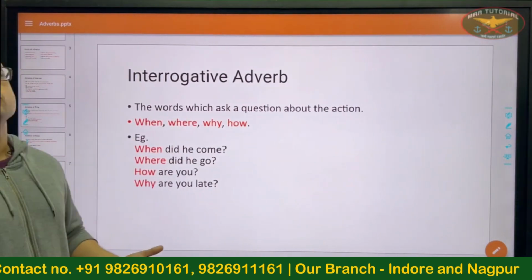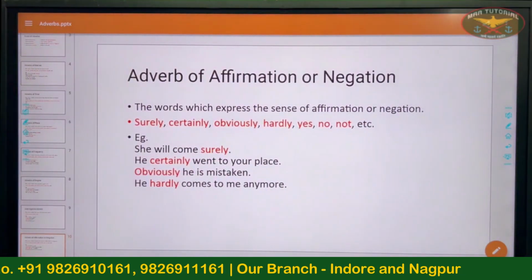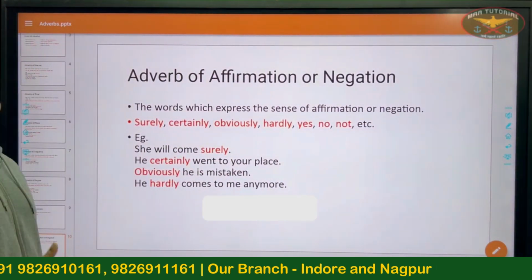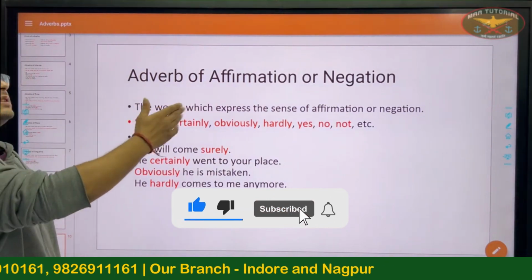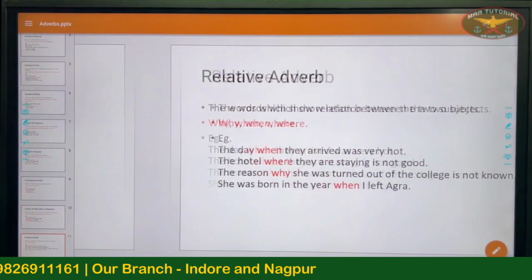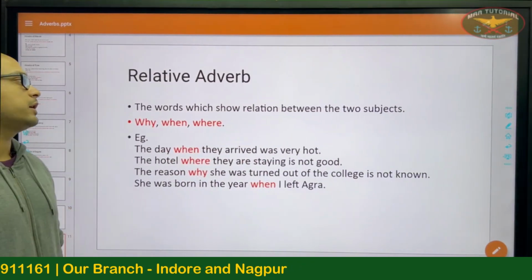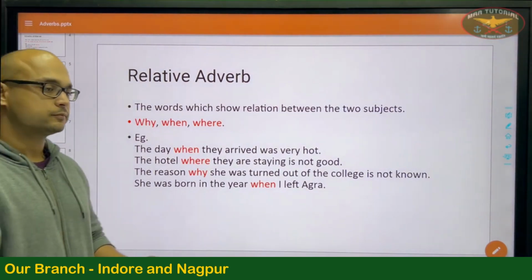Interrogative adverbs are used to ask a question. Adverbs of affirmation or negation express the sense of affirmation or negation. And lastly, relative adverbs, the words which show relation between two subjects.